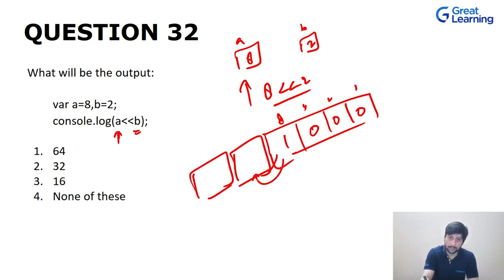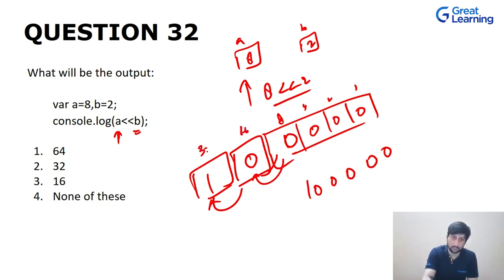So it will go here and then here. The new value will be 1, 0, and then 0, 0, 0. This will be the new value. And if you talk about the value of this A, it will be 8, then 16 and 32. So the value will be 32 and the answer is 32.